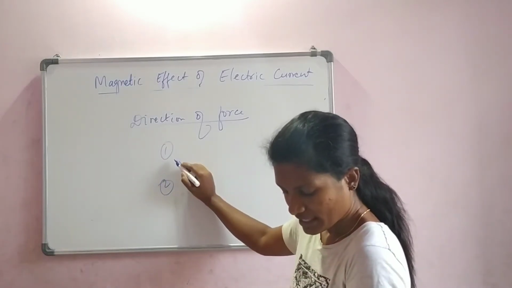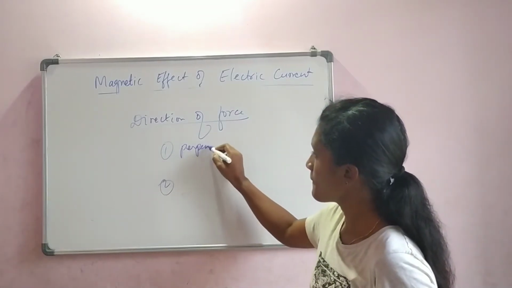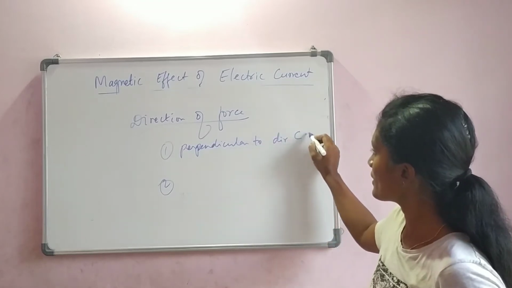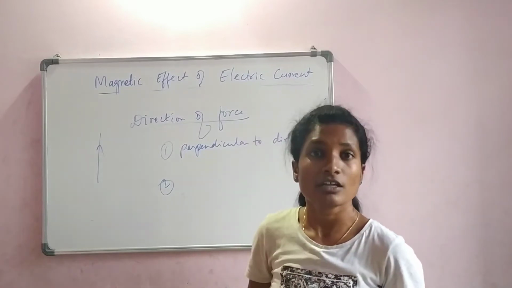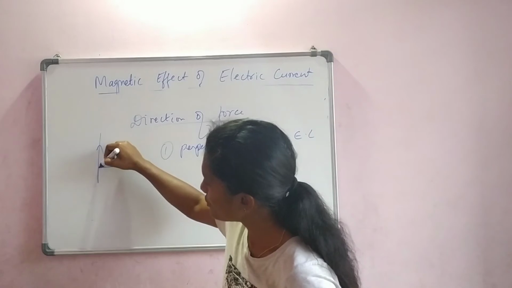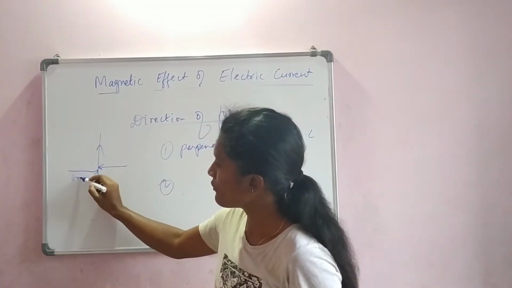So which direction? To decide that, we have two factors here. One is, it is perpendicular to the direction of electric current. Now let us say the current is flowing this way. Now the force will be perpendicular to it. Perpendicular is what? Either it should be here or it should be here. So let us say this is the force.